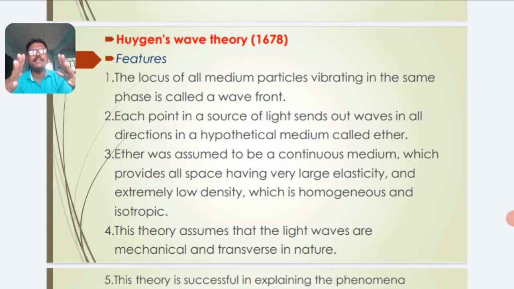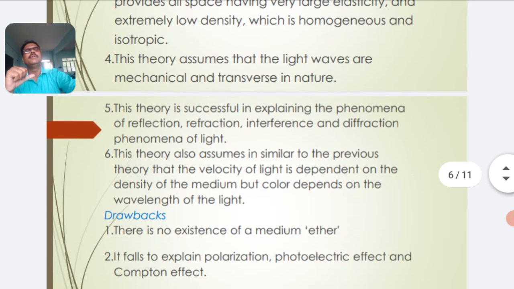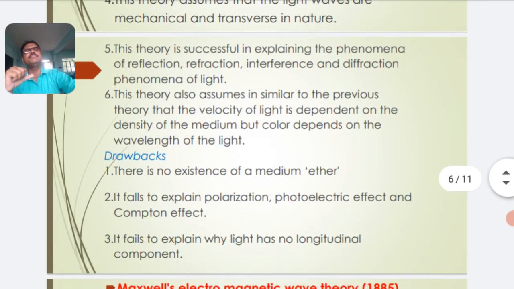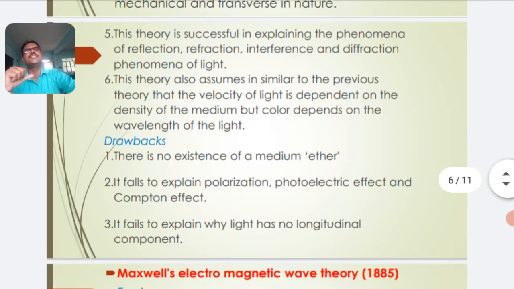But we know that the light wave is non-mechanical, because it does not require a material medium for its propagation. But according to Huygens wave theory, the light wave requires a material medium for propagation. So this is the fourth assumption or feature of Huygens wave theory.